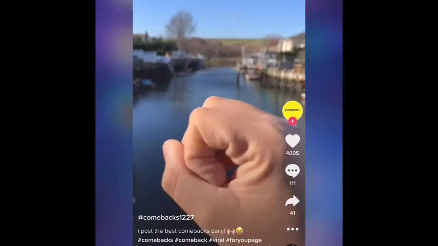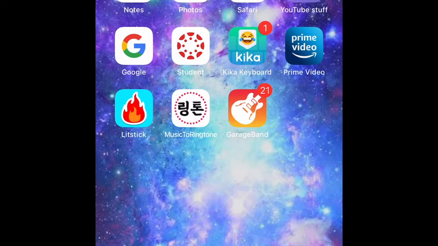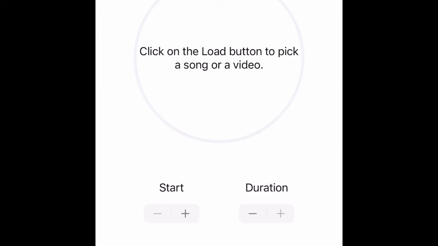Okay, so you get out of TikTok. You don't need that. You need these two apps: Music to Ringtone and GarageBand. Okay, so what you gotta do first? You gotta go to your Music to Ringtone. You gotta press load.